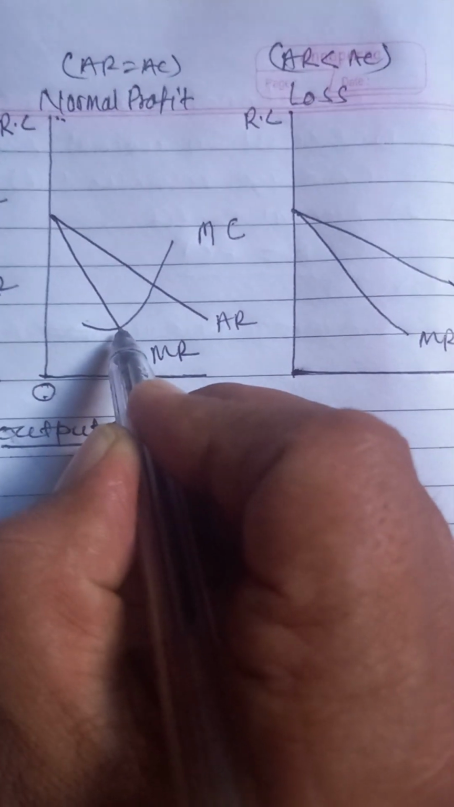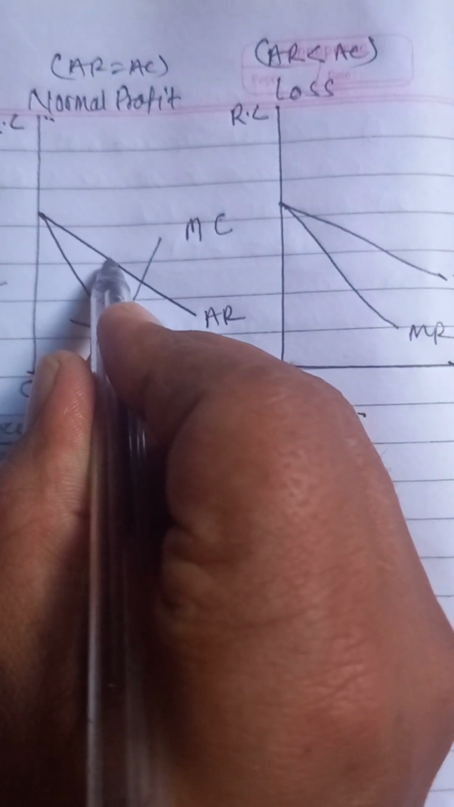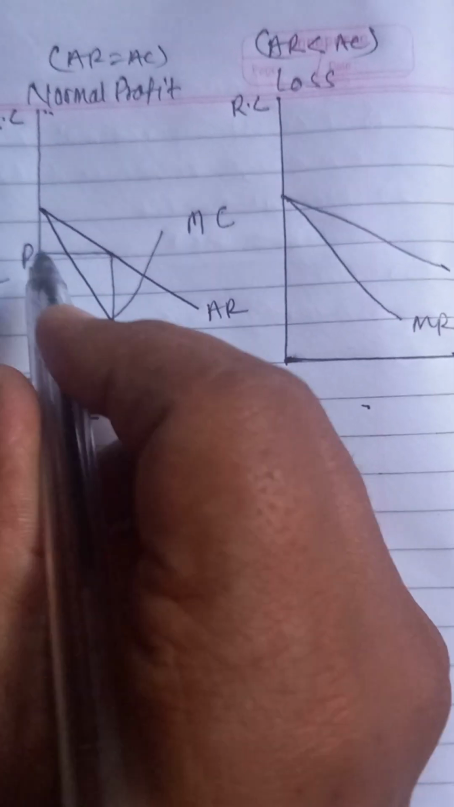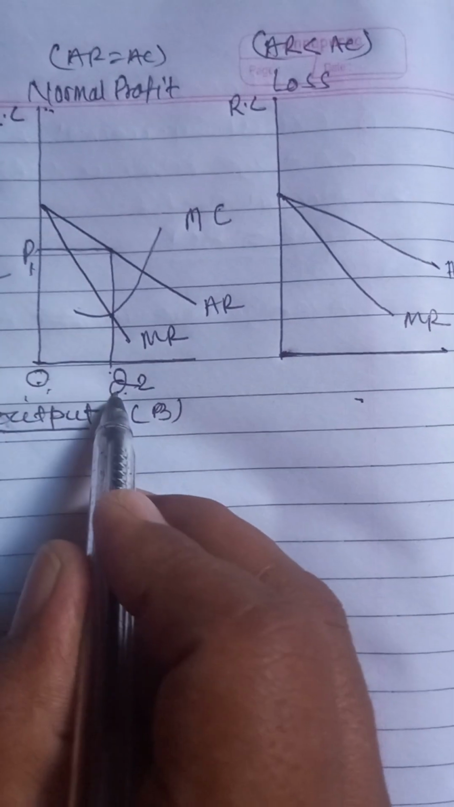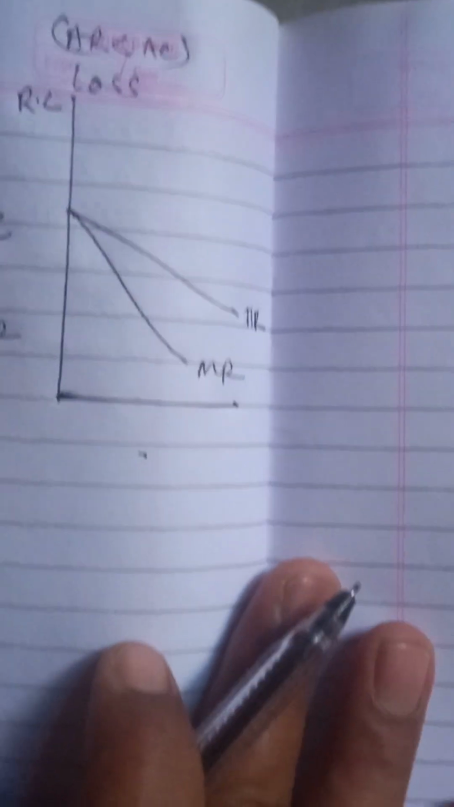The price of the firm would be decided as per the AR. This is AR, and the price will be set equal to AR. That is price P, let us say P1, and OP1 is the price to sell OQ2 quantity by this firm in case of normal profit. Let's go on to the next: loss.